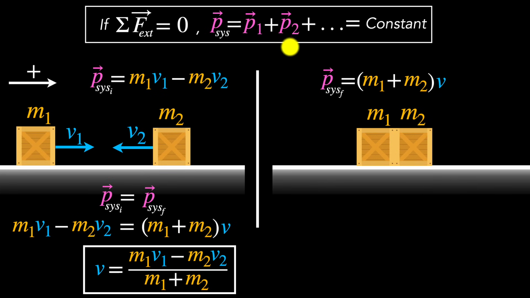Okay, another question could be, is it only applicable for collisions? No, this works in general. One more practical example is during explosions. If this object were to say explode into two parts, then again, during the explosion, the internal forces are much higher compared to the external ones. So I can use this conservation of linear momentum to get insights about the velocities of those fragments just after the explosion.